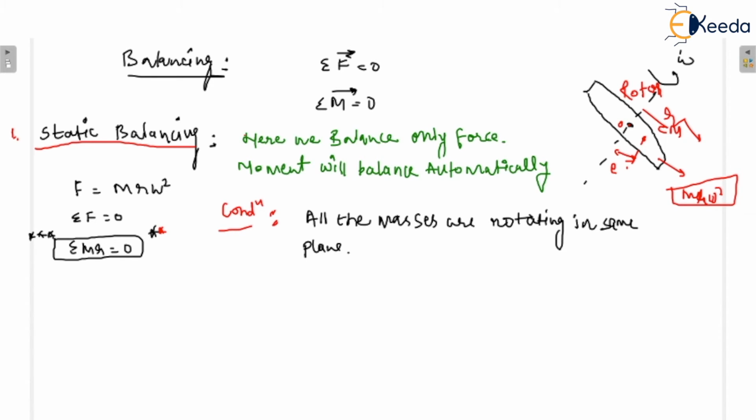Now the second type of balancing I will discuss, that is dynamic balancing. What is the difference between static balancing and dynamic balancing? You all understand that in static balancing we only balance force, but in dynamic balancing we balance force as well as moments.